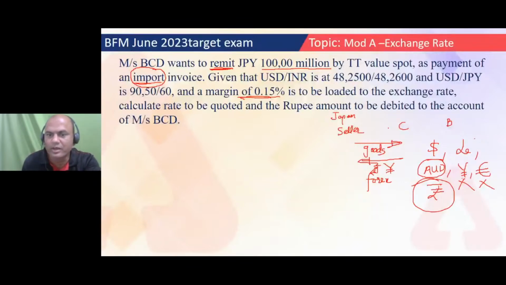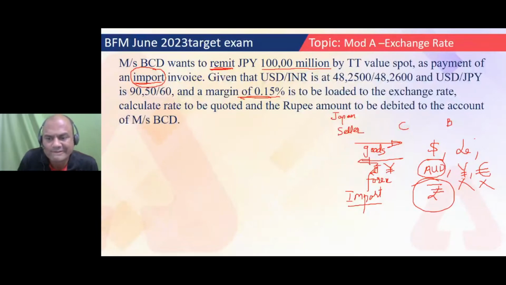So what is the problem over here? This yen is going out, right? So if yen is going out, this is import. Money is going out, right? So now what will I do? I'll have to sell the currency. So which rate will I use? 48.25 or 26? Which rate will I use?